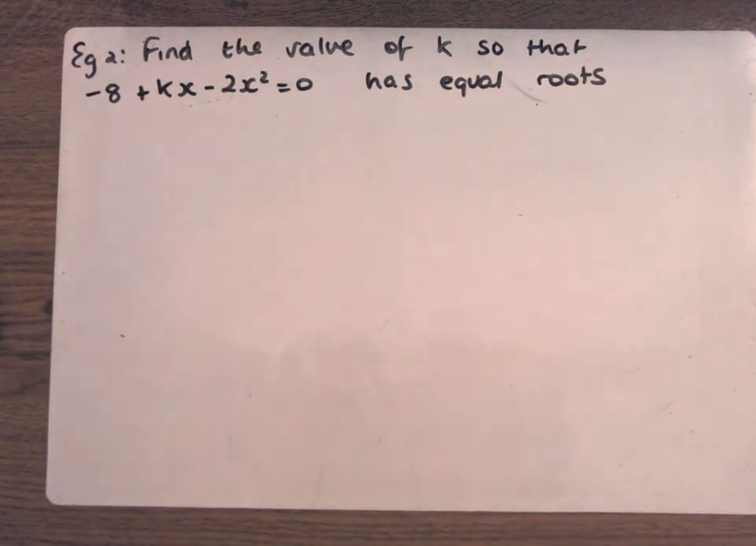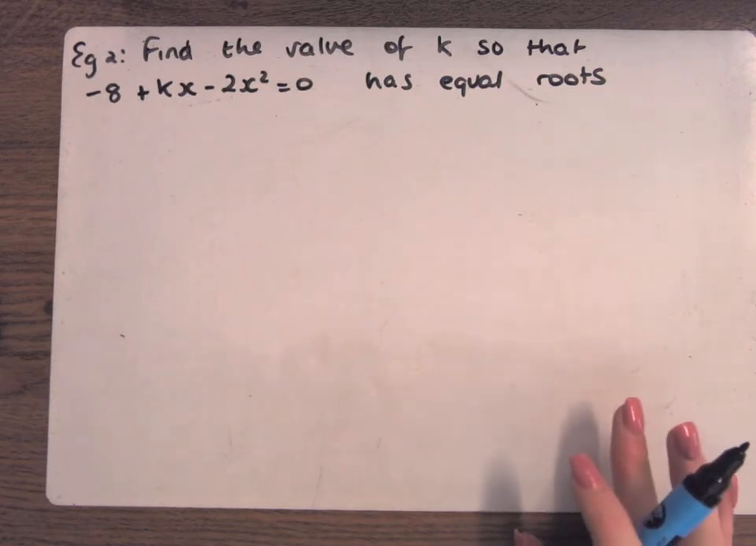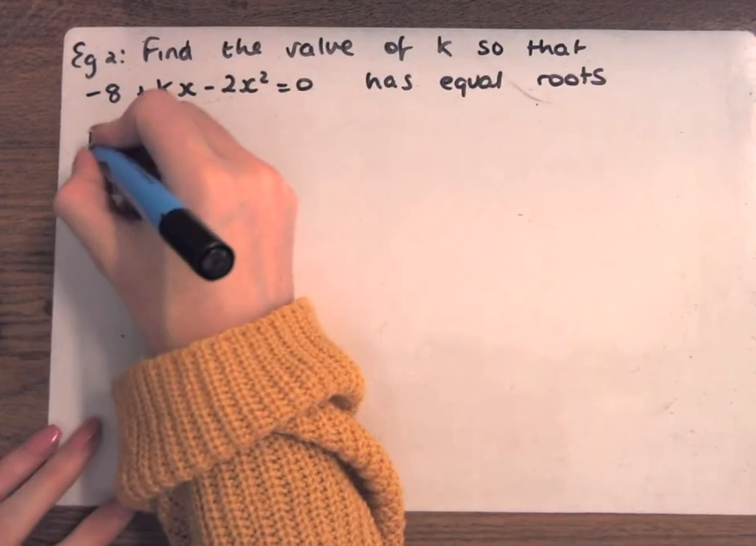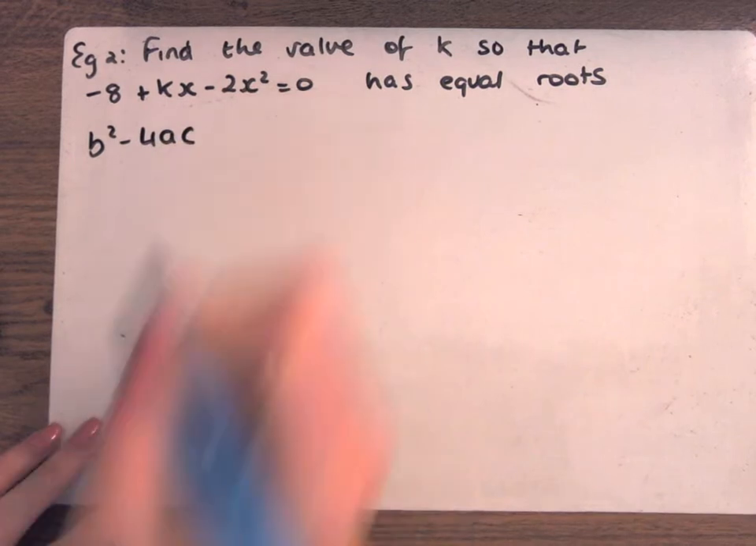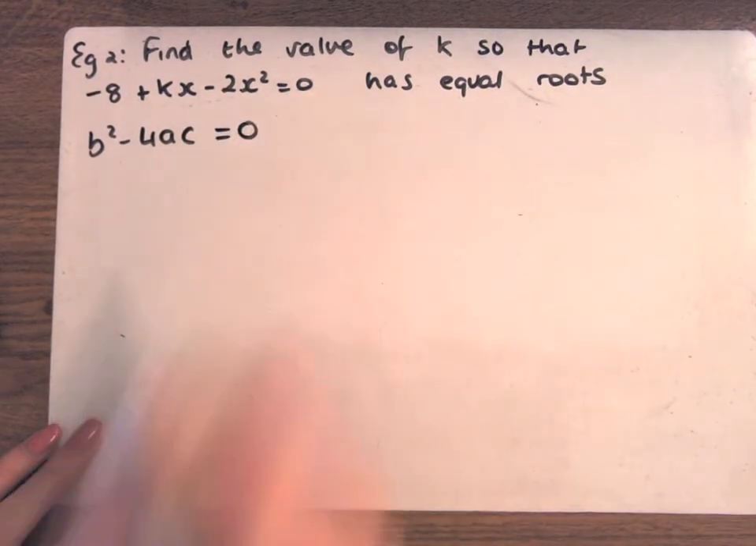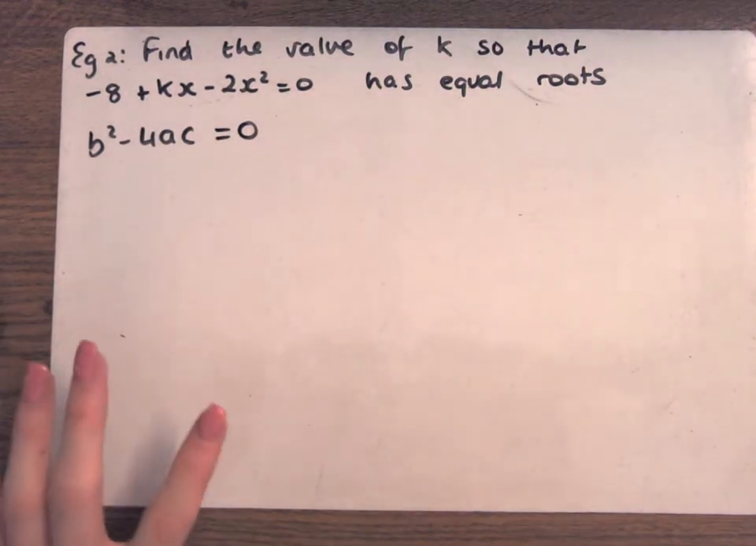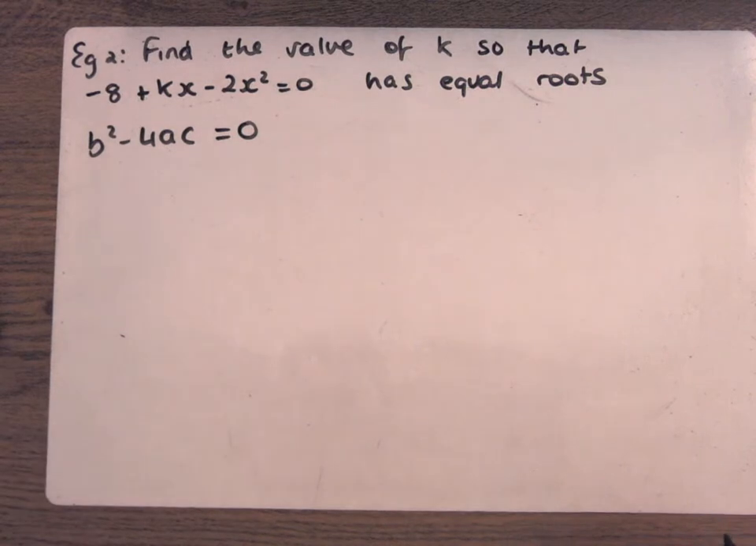Now, this question says, find the value of k so that this has equal roots. By writing the formula for equal roots, you're already getting yourself 3 out of 10. So that's why it's so important to learn these off. To show that they have equal roots, what do you do? b squared minus 4ac equals 0. See how easy that is to get the marks. So you're writing everything down.